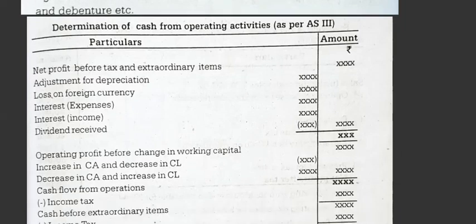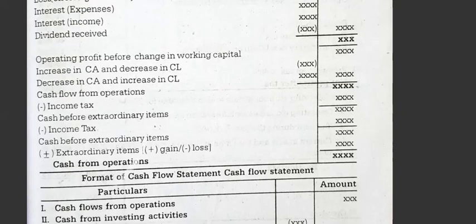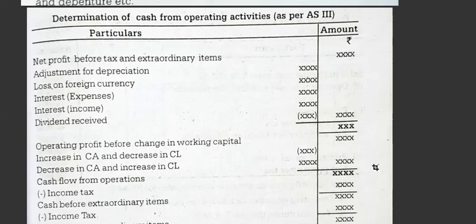Now let us see the format. Okay, before going to the format, this is the format of the cash flow statement. Cash flow from operations is a lengthy process, so that is prepared in the beginning. Then we go for the statement. Okay, so let us see the beginning. Operating activities, what are the things to be taken.